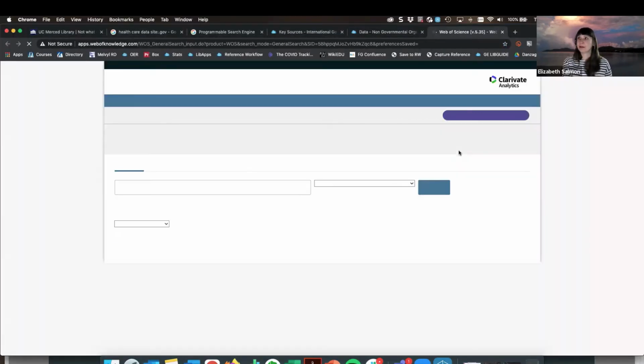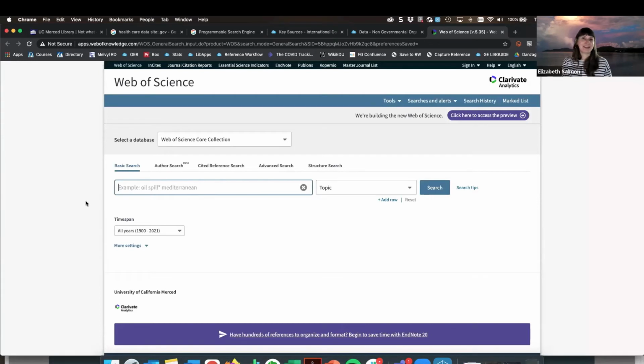I'm going to bring this up. Again, if you're accessing any of these databases from off campus, you will want to make sure you're connected to your campus's VPN or your web proxy. I'm just going to peek at some of our research interests over on the side.